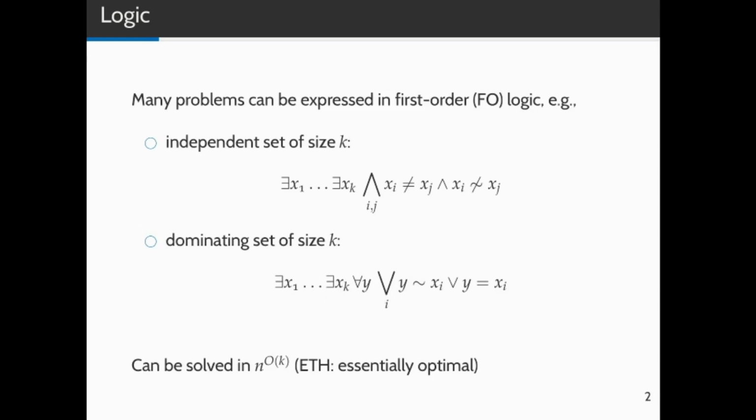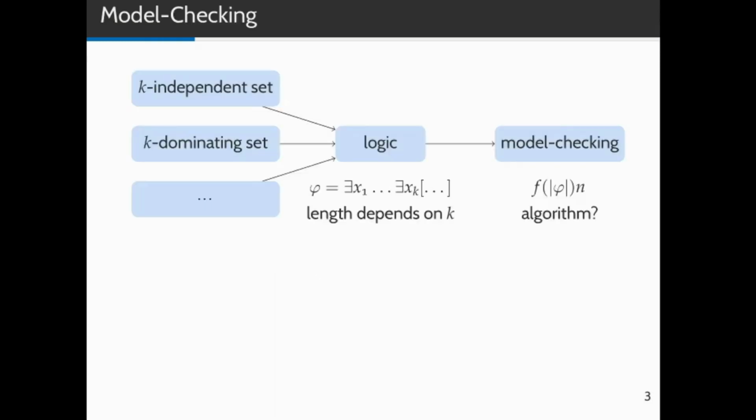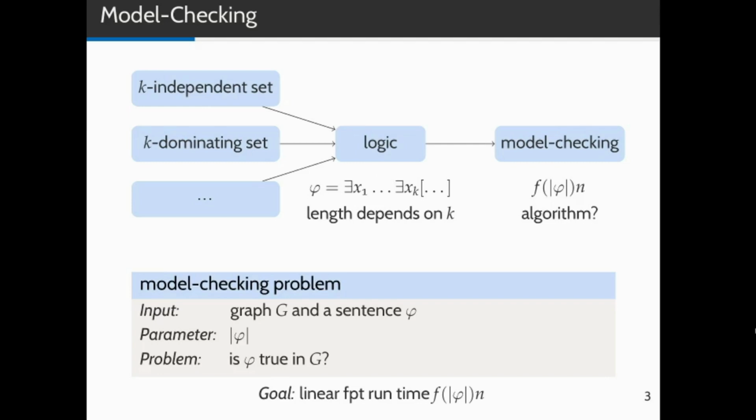Note that you can trivially solve these problems in time n to the O of k, but according to ETH, this running time is essentially optimal. Instead of having a separate algorithm for k independent set, k dominating set, and so forth, we can write these problems down as logical formulas and instead have a generic algorithm which evaluates these formulas. This problem is known as the model checking problem. It gets as input a graph G and a logical sentence phi, and the problem is to decide whether phi is true in the graph or not.